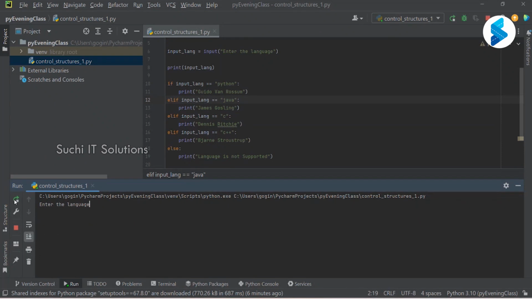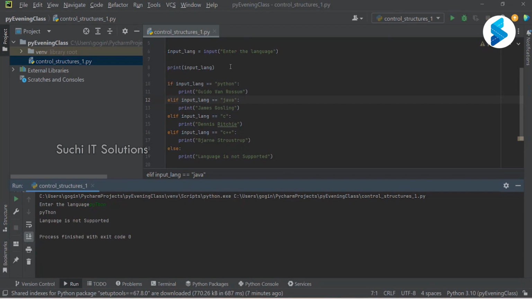So here, enter the language. I'm going to enter, let's say Ruby. Now it says language not supported because we are only supporting Python, Java, C and C++, and anything apart from that we don't support. Right. Now what happens if I do this? What will happen? What will be the output? Guido van Rossum. Okay.